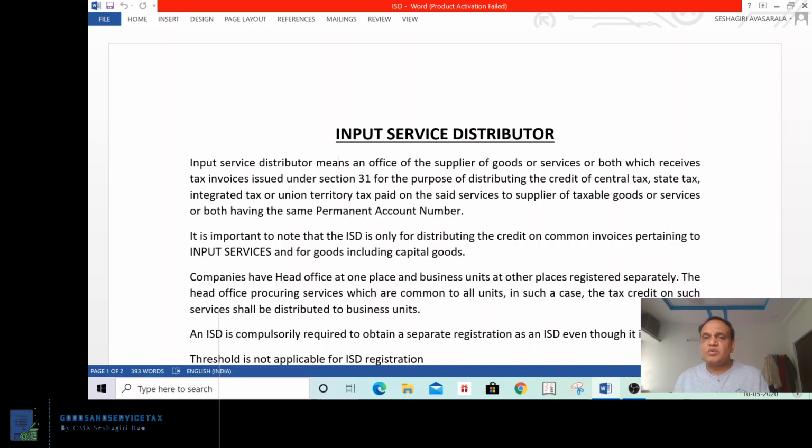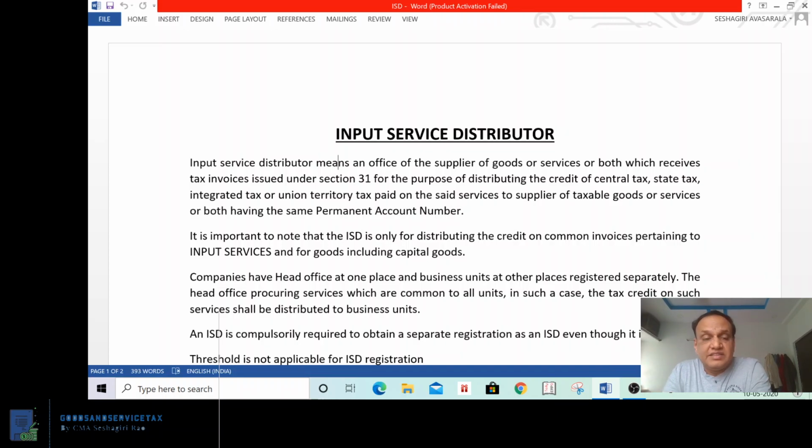As a regular taxable person, he can supply. But as an ISD, you cannot supply goods or services. You can only receive the goods and services. For such goods or services, you have some GST credit. For the purpose of distributing such credit, the ISD registration shall be taken.